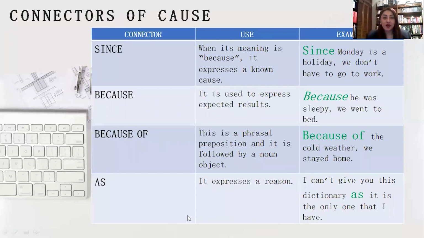Connectors of cause and consequence. What is a connector? A connector is a word that joins sentences, phrases, or words. Here we have 4 examples of connectors of cause.